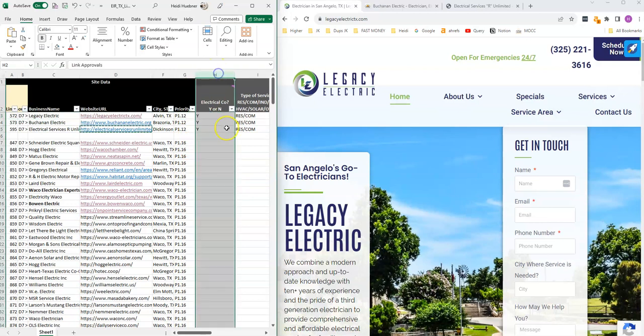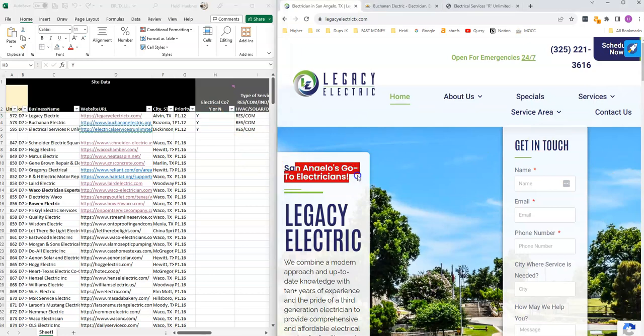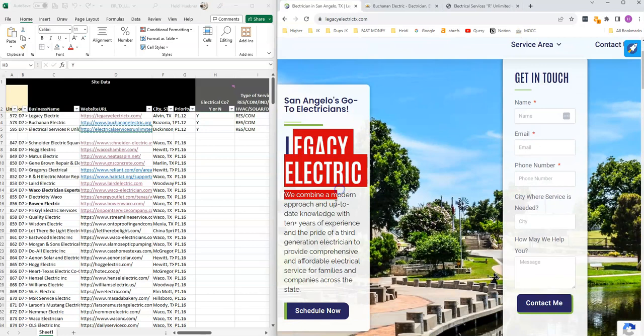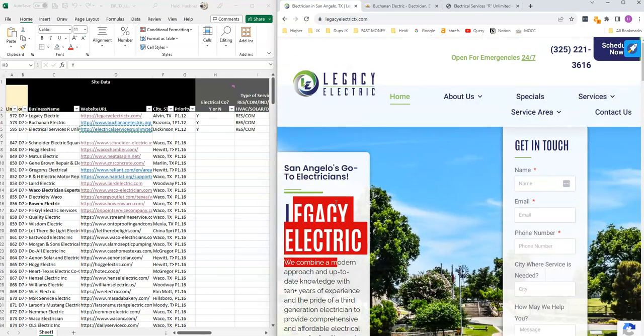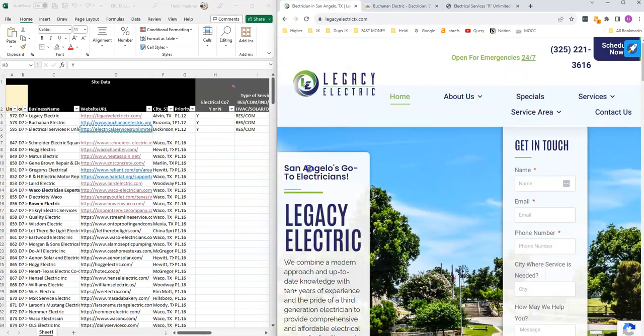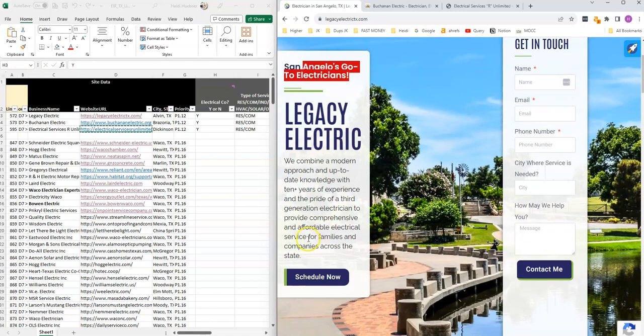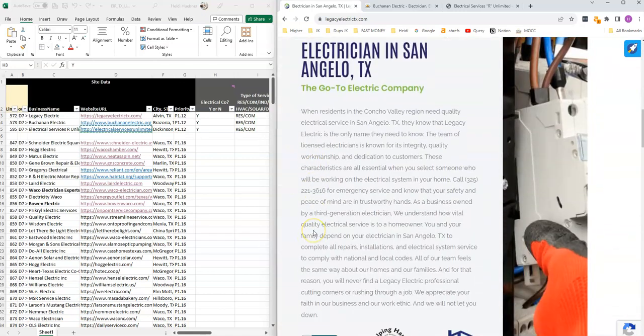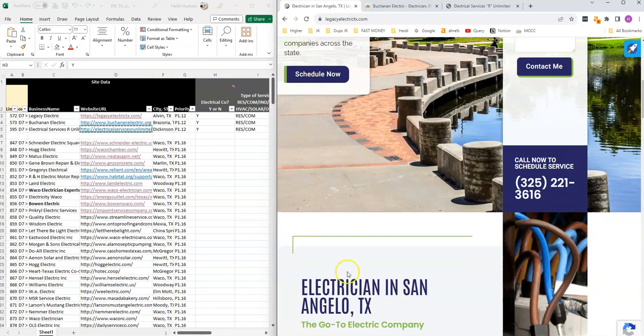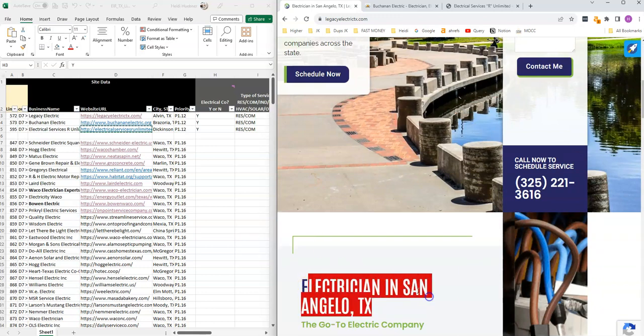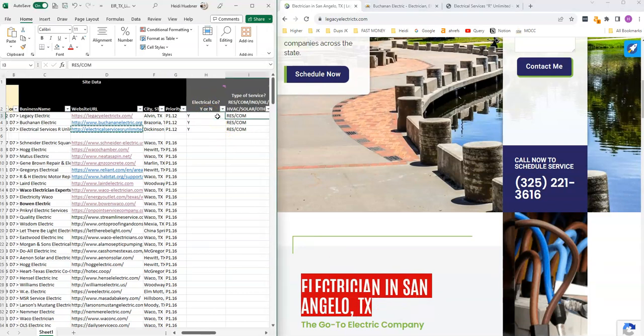Okay, so the first one up on our list is: is this an electrical company? Yes or no? This is where you just take a quick look at their site. San Angelo's go-to electricians, Legacy Electric. This is an electrical company, okay? Simple as that. Is this a company that offers electrical services and hires electricians, essentially? Electrician in San Angelo, Texas. Perfect. So to me, that's a simple yes.